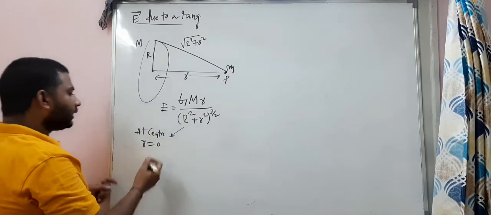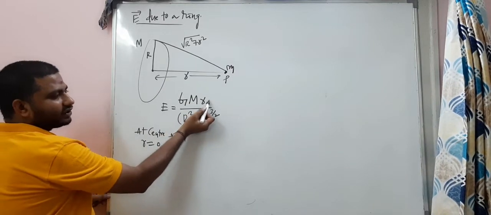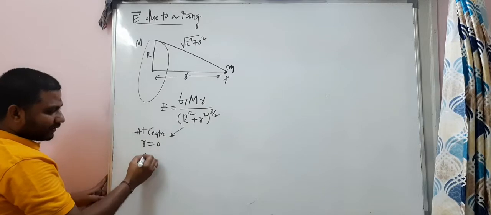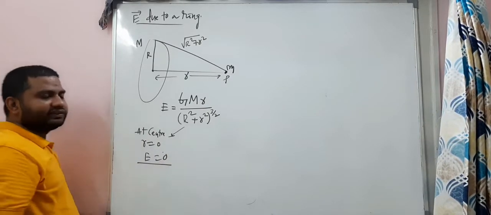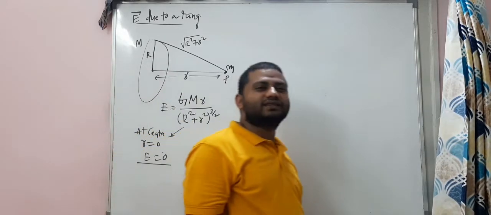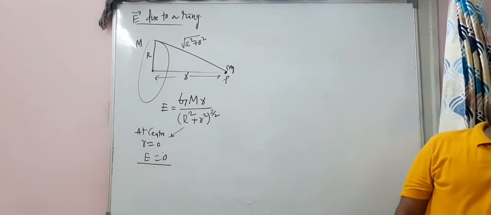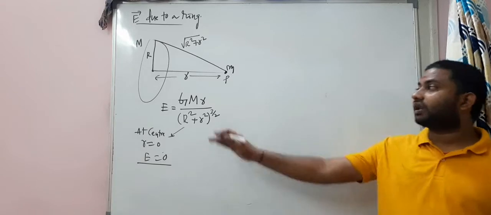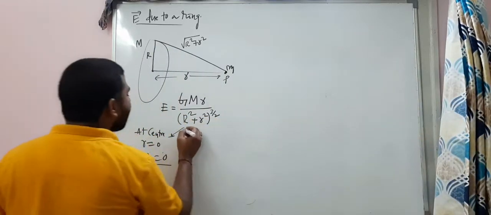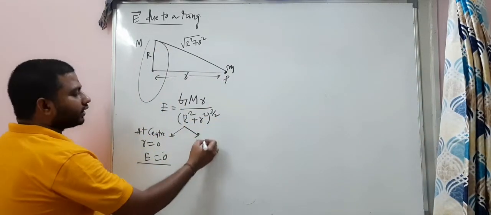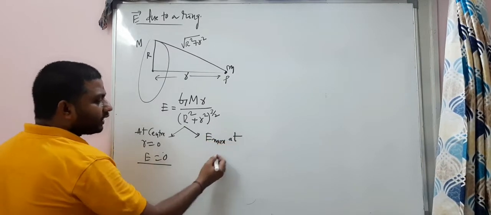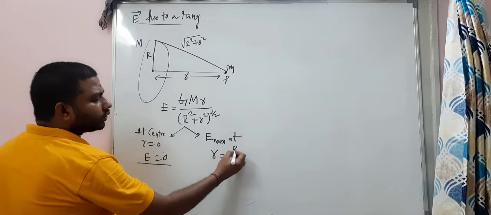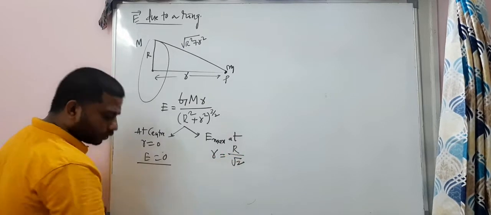On the center, r is 0, and when we substitute 0 here, E becomes 0, right? Gravitational field intensity at the center of the ring is 0. And at what distance will the gravitational field intensity be a maximum? Look at here. So E value you will get maximum at small r is equal to capital R by root 2.